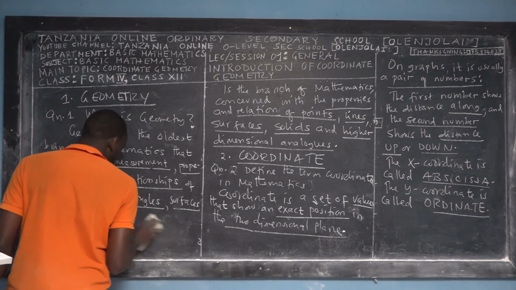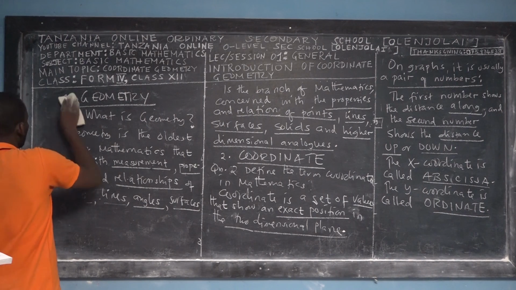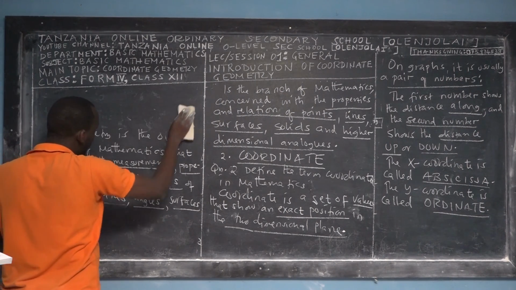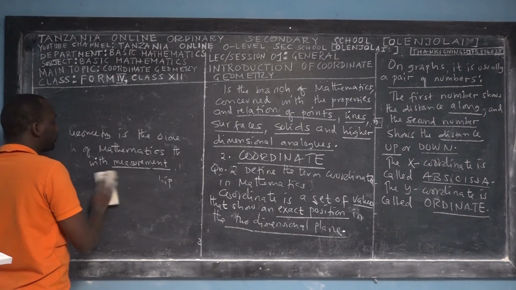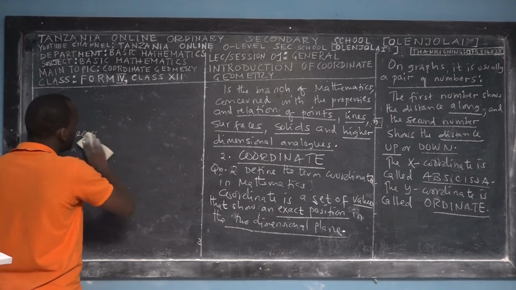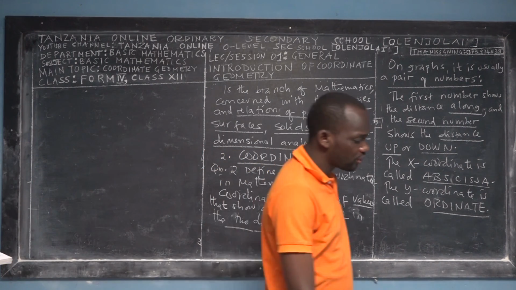Now you know the meaning of coordinate, you know the meaning of geometry, then we combine these two words together with the word coordinates, and we have a topic called coordinate geometry.